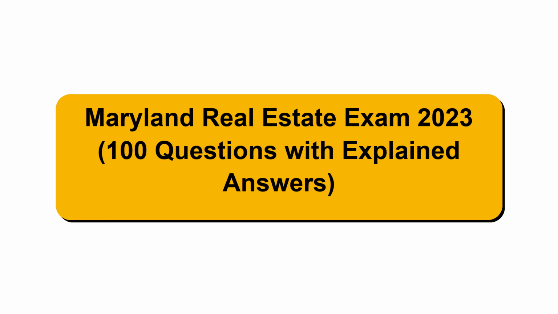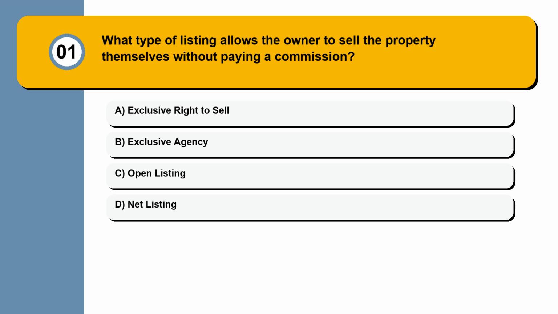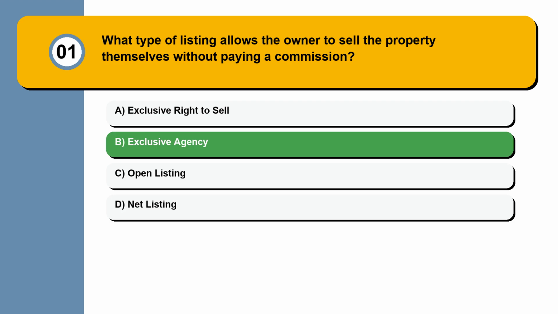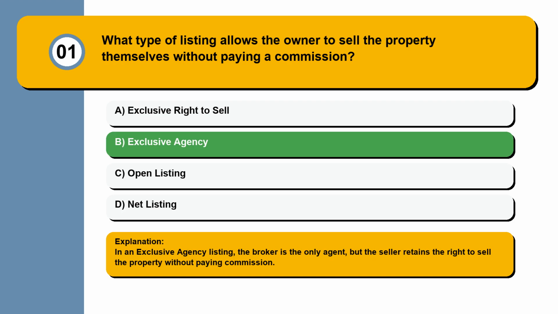Maryland Real Estate Exam 2023, 100 questions with explained answers. Question 1. What type of listing allows the owner to sell the property themselves without paying a commission? Exclusive right to sell, exclusive agency, open listing, net listing. In an exclusive agency listing, the broker is the only agent, but the seller retains the right to sell the property without paying commission.